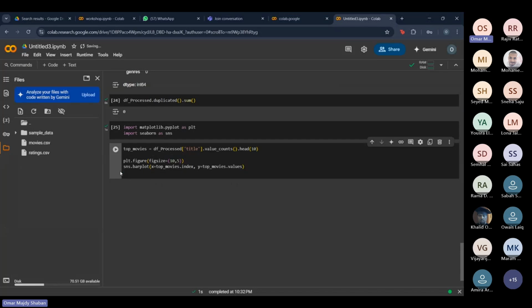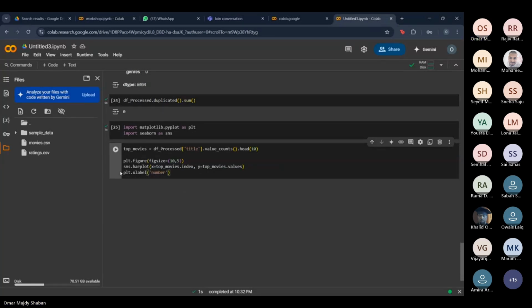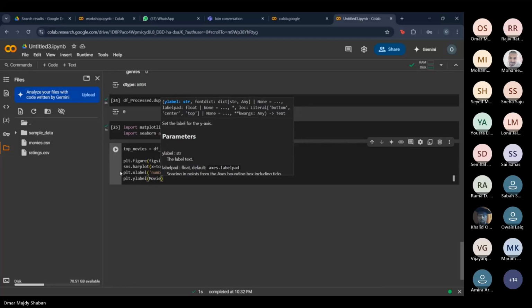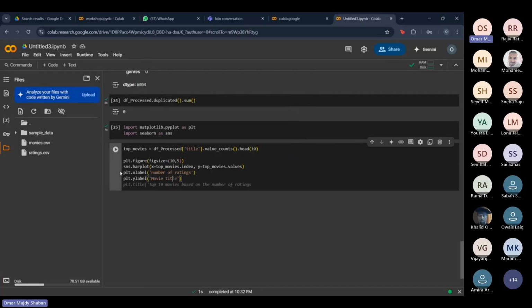Let me just delete this so I can write it with you. I can slow down a little bit, so some of you can catch up. For the X label, we're going to put number of ratings, and we're going to do the exact same thing for the Y label, but we're going to put the movie titles there. I haven't put on quotations yet.